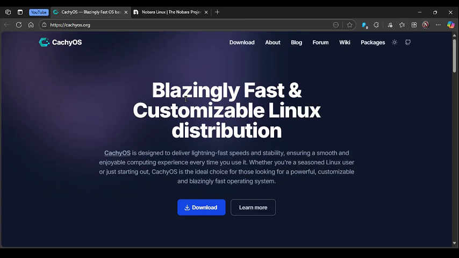In this video, I'm going to create a quick hardware comparison review about these Linux distro platforms to help you decide which of these Linux will be a better choice for you. So let's quickly dive into it. Talking about these platforms, which are CachyOS and Nobara.